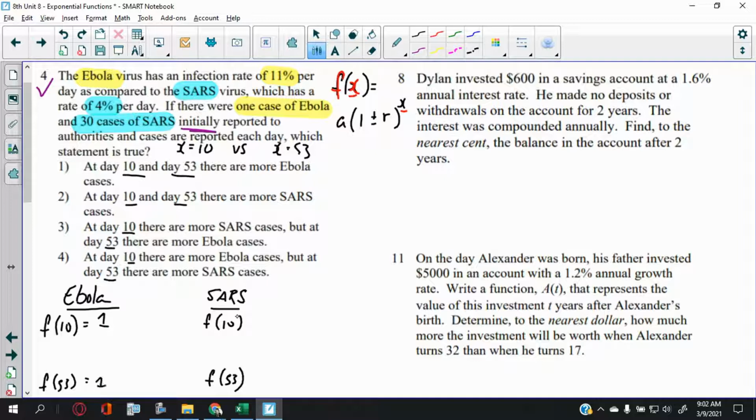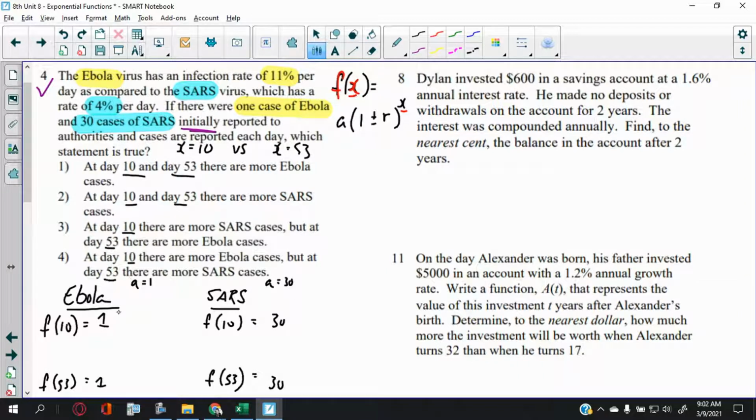So I'm just setting it up. I'm just trying to be super organized. And there are 30 cases of SARS. So A is for Ebola, A is 1. For SARS, A is 30. Okay, got that? All right, I'm just going to take some notes here.